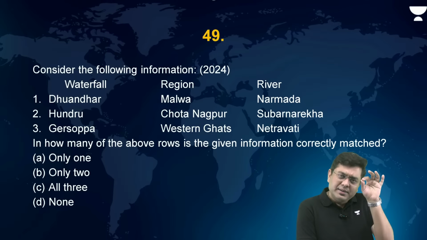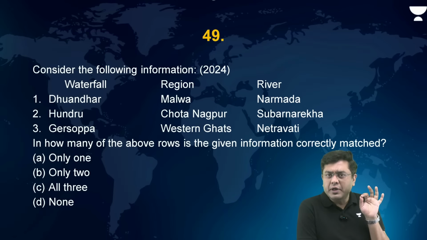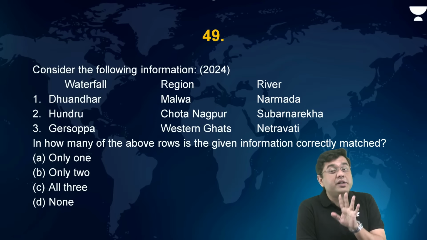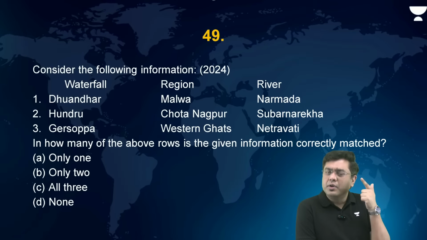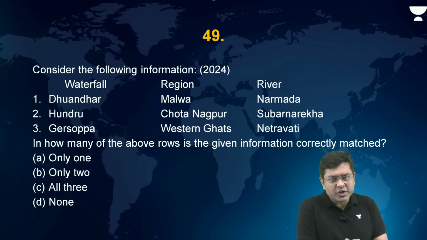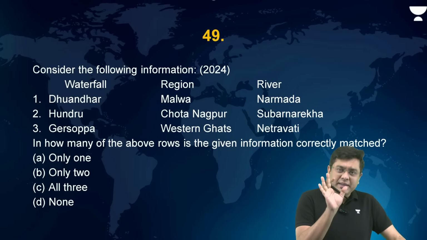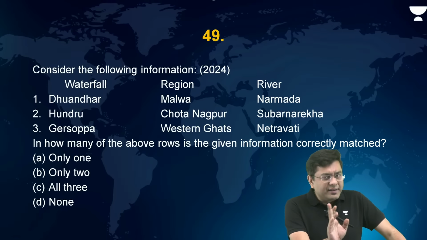Other than that, just list out those 7 major rivers and their major tributaries. That is Indus, the Ganga and the Brahmaputra, the northern rivers, and then Mahanadi, Godavari, Krishna, Kaveri in the peninsular rivers. That's it.